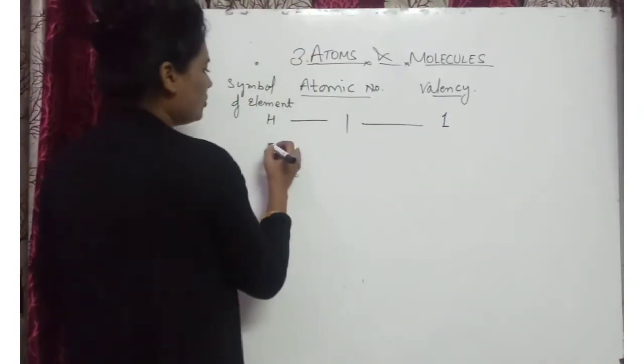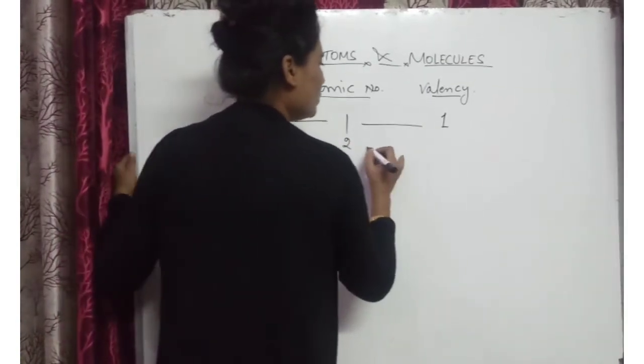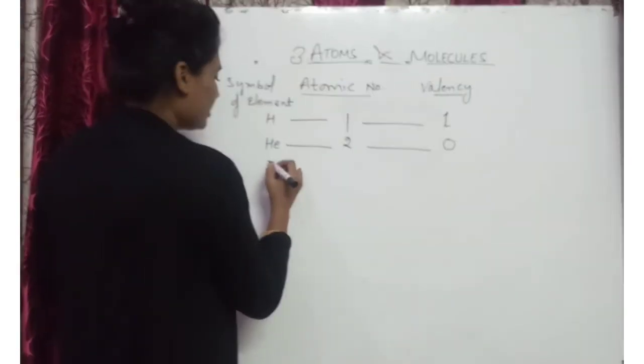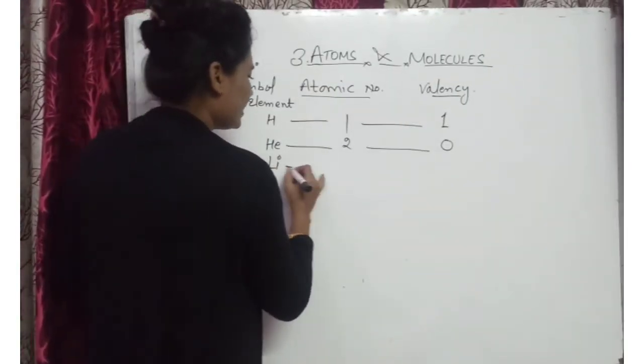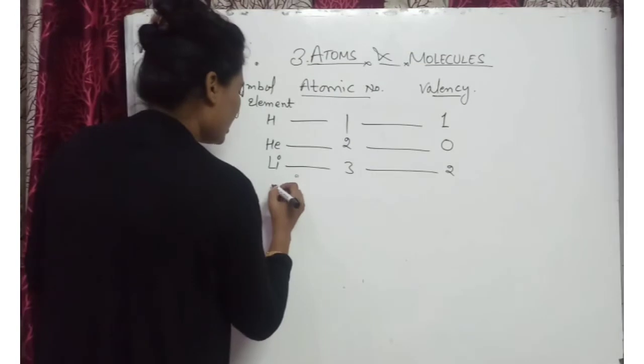Okay, now He, its atomic number is 2, valency is 0. Next Li, that is lithium, atomic number 3 and its valency is 1.